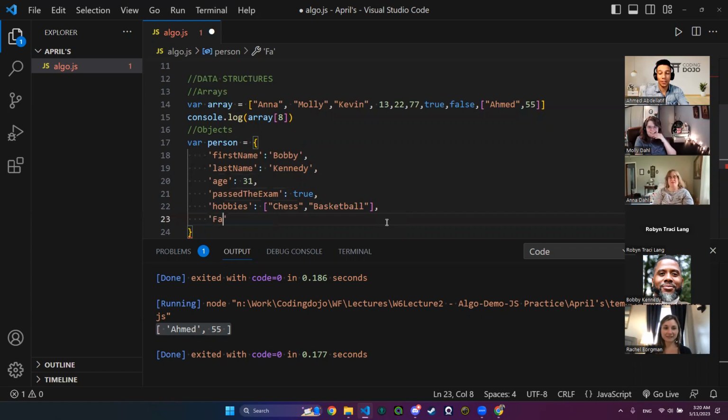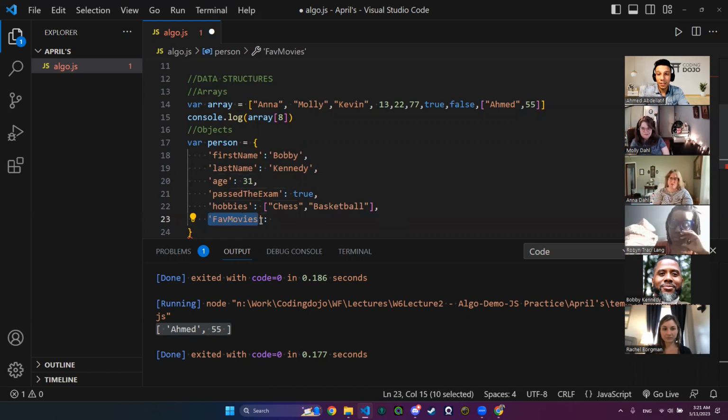Favorite movies. Let's try this. Favorite movies. Okay. This is the key since we want to declare an object. So we will be having another key, let's see, movie 1.